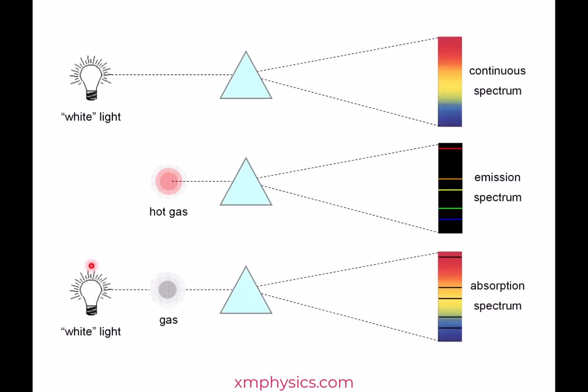Now, if you pass a beam of white light through a gas, you will obtain what is called an absorption spectrum. It basically looks like the continuous spectrum, but with some discrete dark lines in it. These dark lines correspond to some wavelengths that have gone missing from the continuous spectrum. So what happened to those wavelengths?